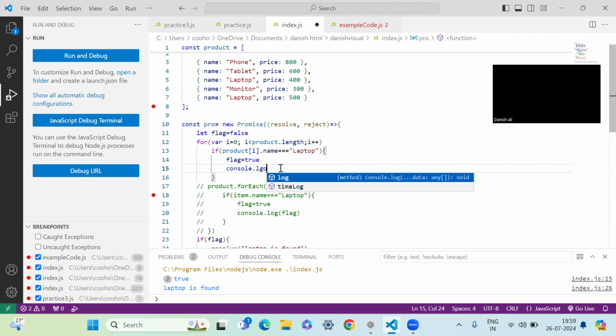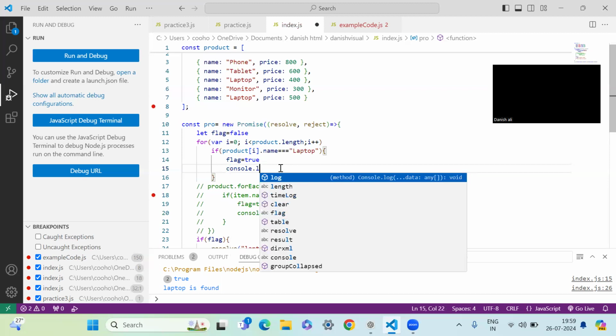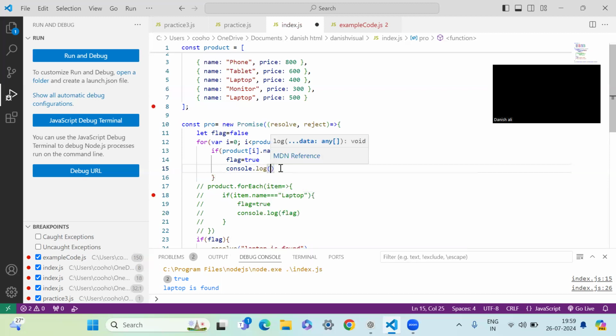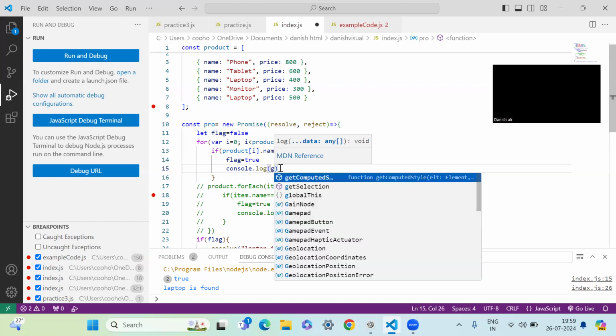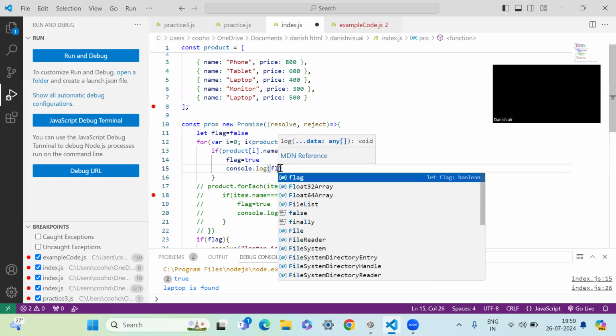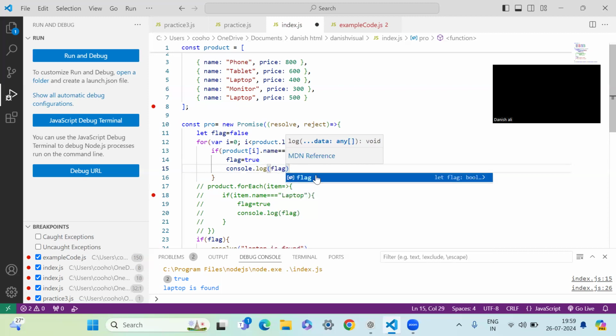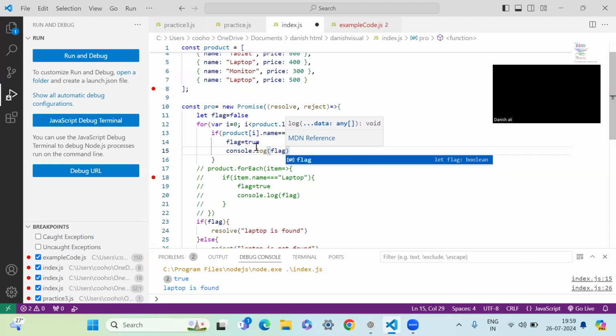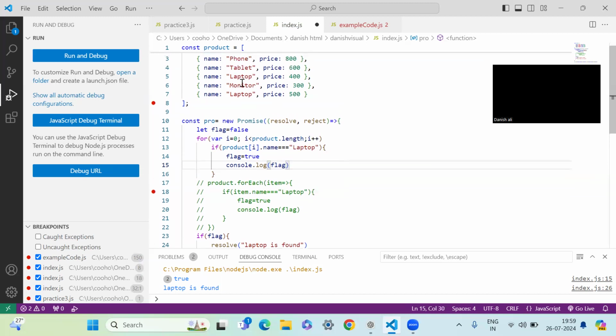And once it becomes true, we can console.log the flag. But the problem is that once we find the laptop in the third position, what we are looking for is there, and we don't want to iterate any further.